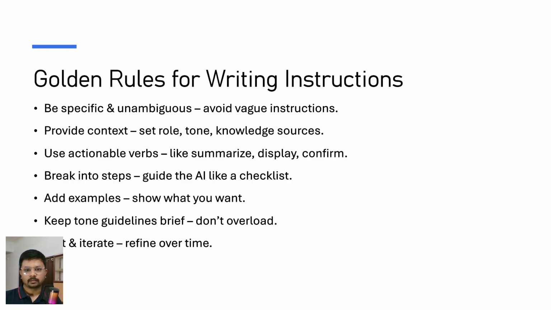Fifth thing is add an example, because an example shows AI exactly what kind of answer you expect. Without the example, AI will assume and invent its own style. Because see, if you want a product description, you say, this is the product, and I want an example like a smartphone with a camera and slick design. So if you give the example, AI will copy that style only, right?